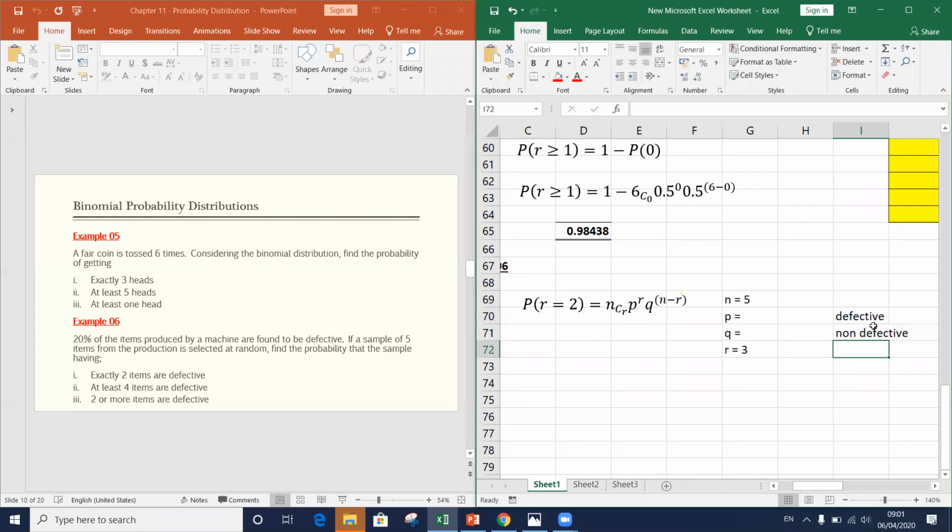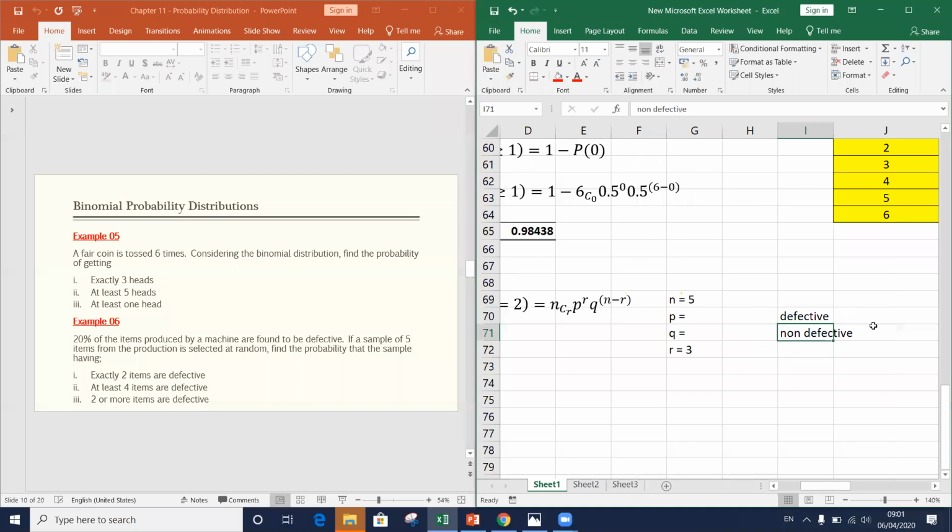These are the two outcomes of one trial. So how can we rename these as successes and failures? What should be the success?